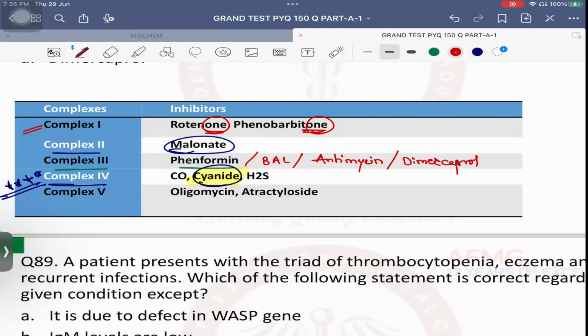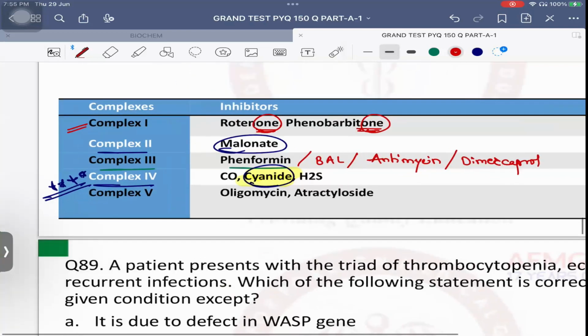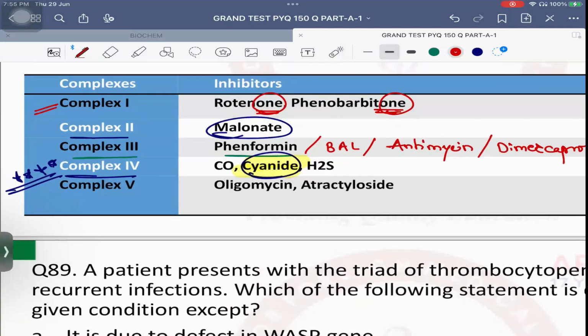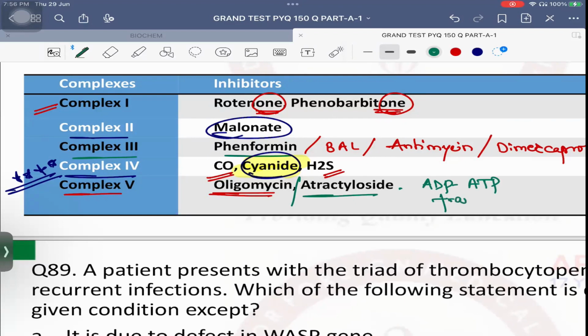5 times in the exam. Yes, NEET PG plus FMG I'm saying. So complex 4 inhibitor is cyanide. Other complex 4 inhibitors are carbon monoxide and hydrogen sulfide. And complex 5 inhibitor is oligomycin. Atractyloside is an inhibitor of ADP ATP translocase. It is the inhibitor of ADP ATP translocase.